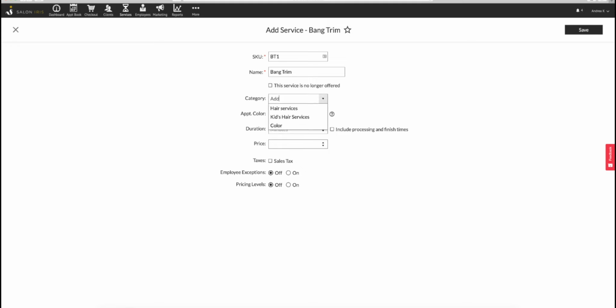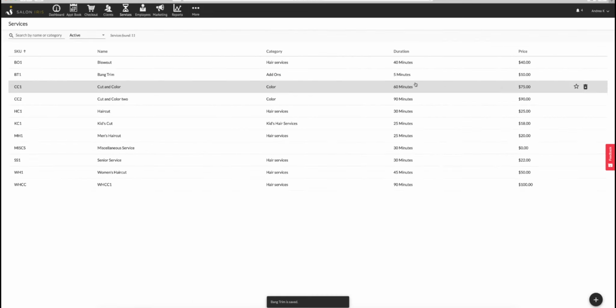I have some that I've added in already, like hair service and kids cut, but the way to add a new one is to simply just type the name into the box. I'm going to type in add-on for this one. Later on, we'll take a look at the appointment book, where we can see appointment colors. But in this menu, we can select a color that we would like the appointment service to show up as. Let's also not forget to set a duration and a price for the service. Go ahead and click Save when you're ready and the service will be added.